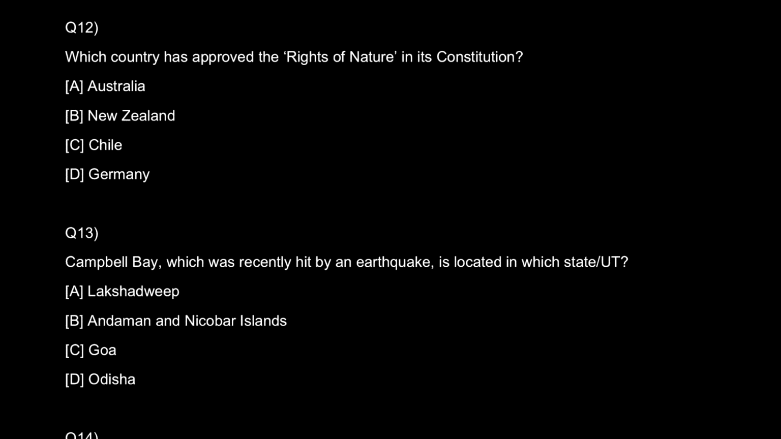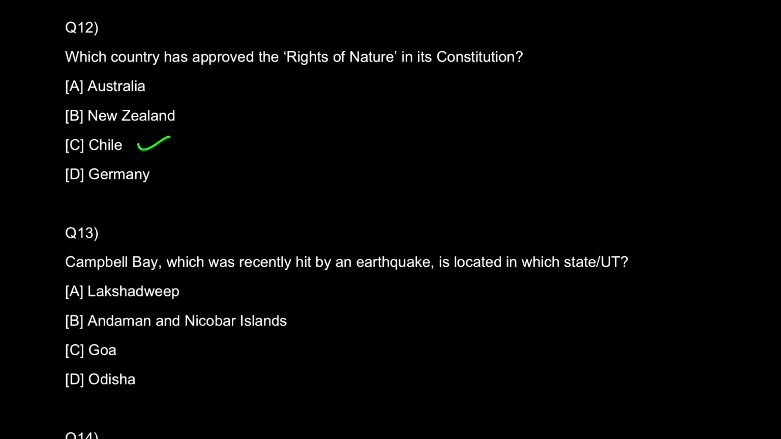Which country has approved the rights of nature in its constitution? Well, it has been in news recently that the country name is Chile. And why is it in news? Because the plenary body of Chile's constitution convention has formally approved this rights of nature.